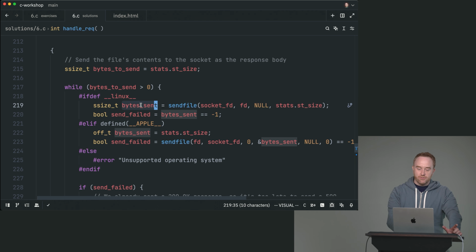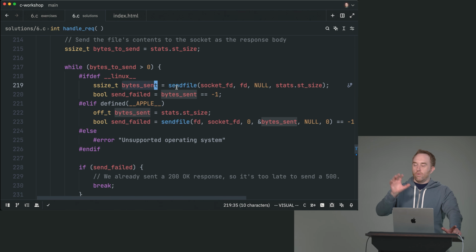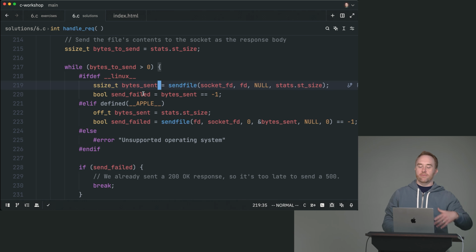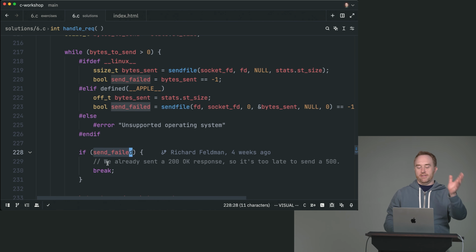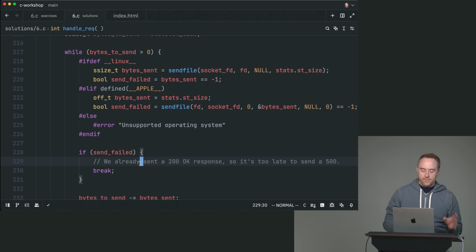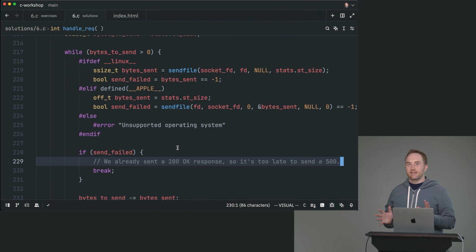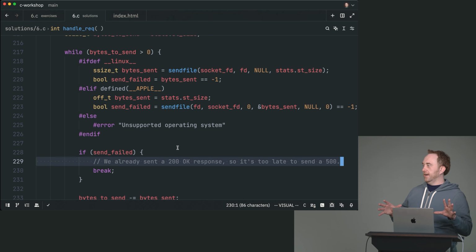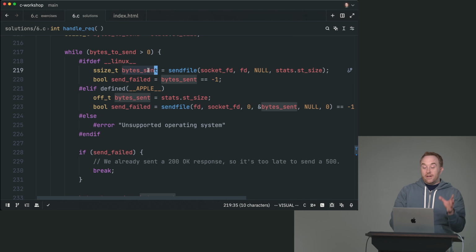Now, how do we get this actual bytes sent value? This is one of the ways where Linux and macOS APIs differ. So in the Linux one, sendfile just returns it. And then our job to detect whether or not sending failed is the usual check if the return value was -1. If it was, if send failed, then okay, fine, we break. This is a pretty unfortunate scenario where if this were a production HTTP server as opposed to just a little local one, we might want to do some extra work to more gracefully handle these errors. But yeah, so we need to know whether sending failed, and we also need to know how many bytes were sent.